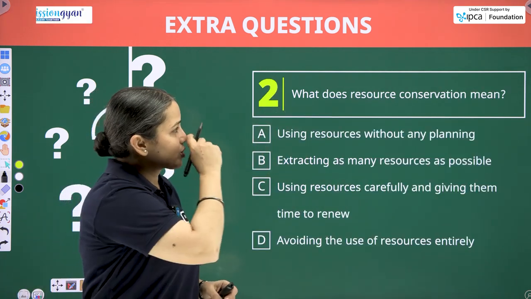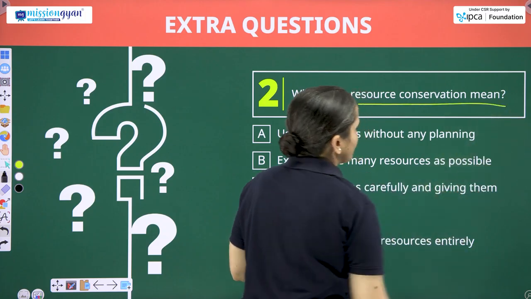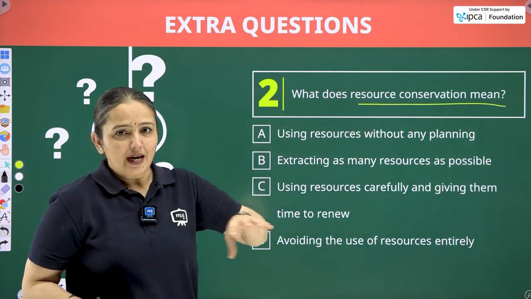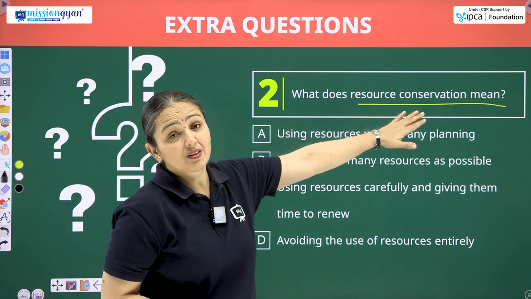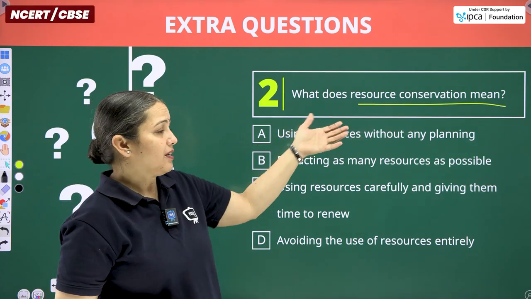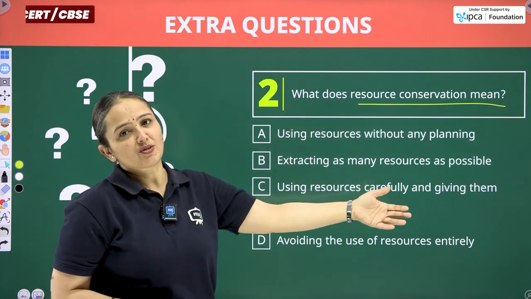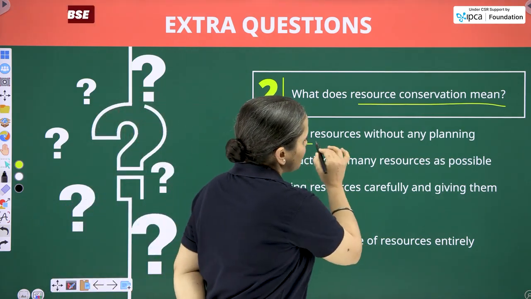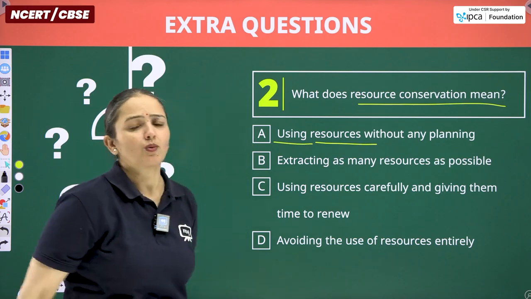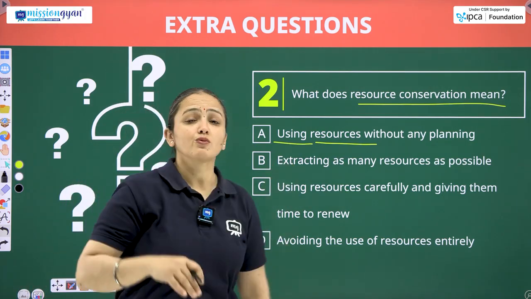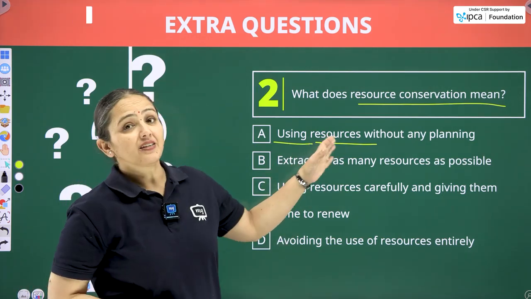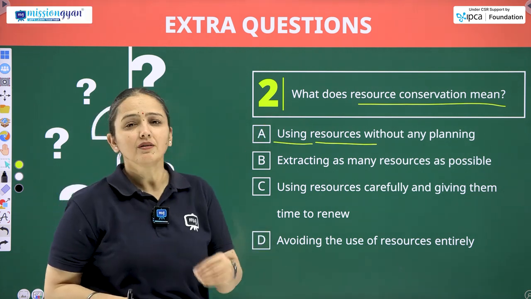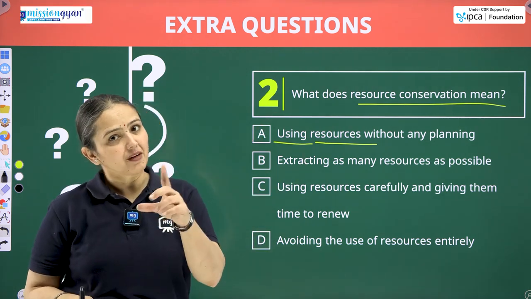Then going with the next question, what does resource conservation mean? How to save the resources? That is the entire process that comes in the resources conservation. And in here, we have to find the closest matching answer. Using resources without any planning? No. If we are using resources without any planning, that doesn't come in conservation. It means we are just using. So for that, we have 3 more examples. It means 3 more options are there that we have to discuss.